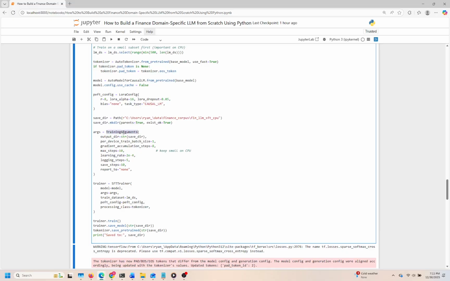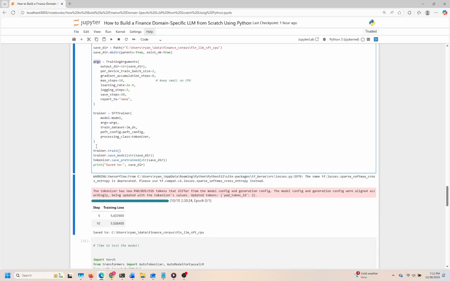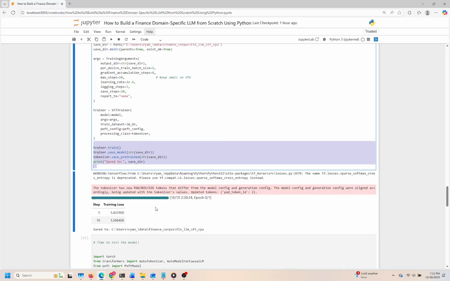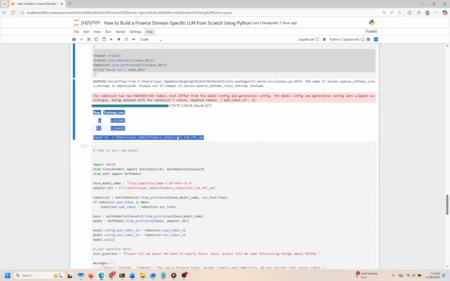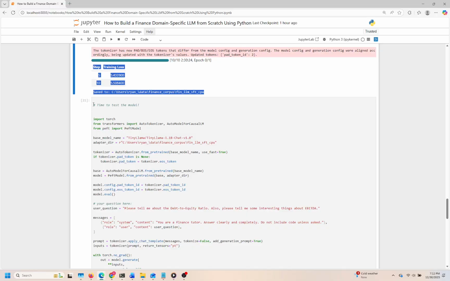Finally, we kick off the training process with the selected model and dataset, utilizing the defined parameters and configurations. After training, the model and tokenizer are saved to a dedicated directory, ensuring that our work and enhancements are preserved for future use. Moving forward, we'll likely turn our attention to evaluating this model's performance and potentially making adjustments or further fine-tuning as needed. This iterative approach is key to crafting an effective language model tailored to our specific requirements.